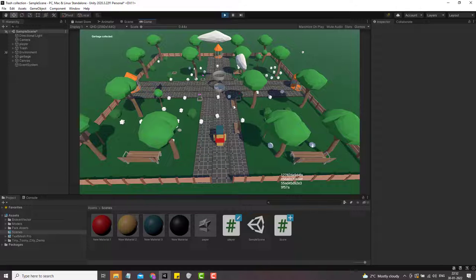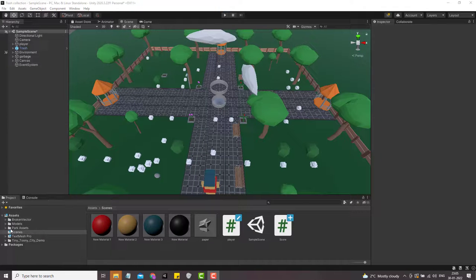I'll go and pick a piece of garbage and throw it in the dustbin. As you can see, I picked one piece, so my score gets 1. Similarly, I have to pick up other pieces and throw them in the dustbin to make the park clean again. Also, a background music has been added to make the experience better.